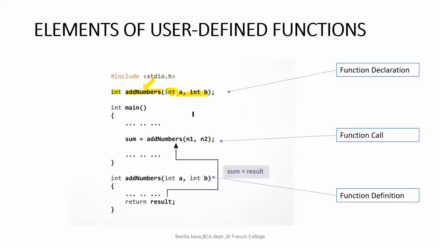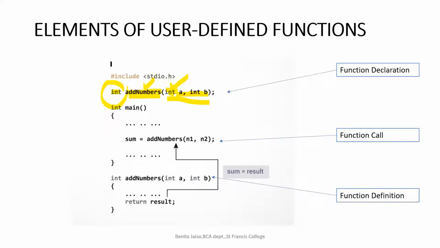When we declare, the compiler will come to know whether there is any return value and what its data type is, what the name of the function is, what arguments are expected, and what their data types are. Kiran Kumar has answered: A integer, B integer are the arguments. Good. So these are the information we give to the compiler before the function is called.